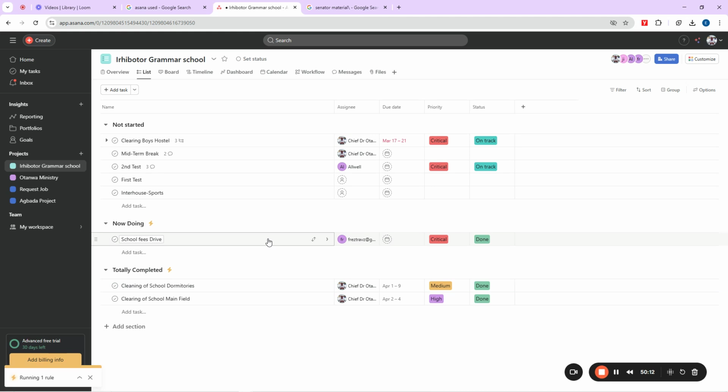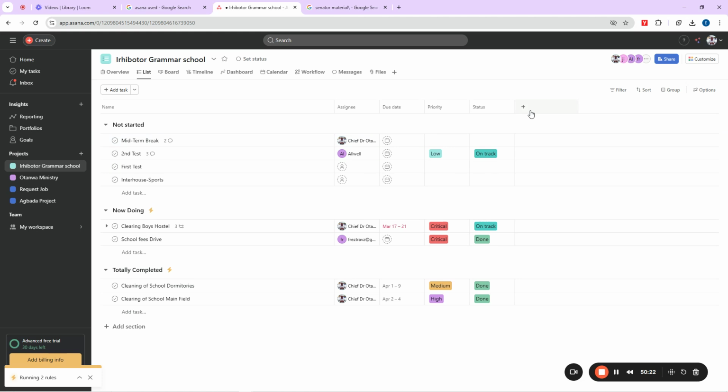You see it moved up. If I come here and say, okay, let me change this one to maybe low, and then I change it back to maybe critical. See what will happen. It will move. It has to move. Change it to critical. It has to move. So that is just what you have to do there. So maybe you are trying to know the tasks that have critical priority. You can see them there. They will be lined up for you to see them. So that is how it works. Right? So this thing is not difficult.